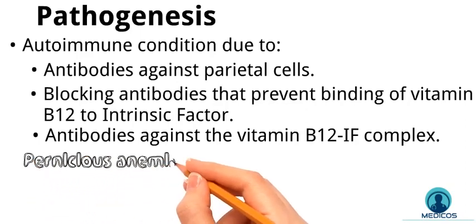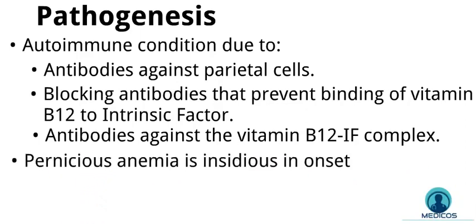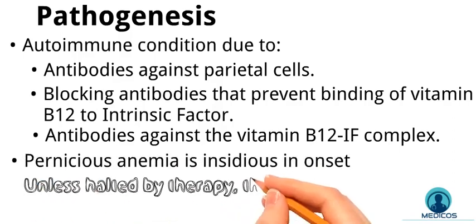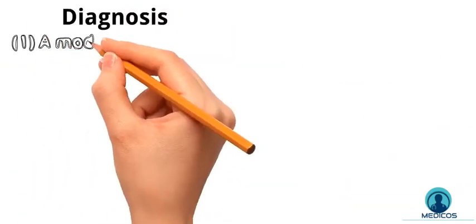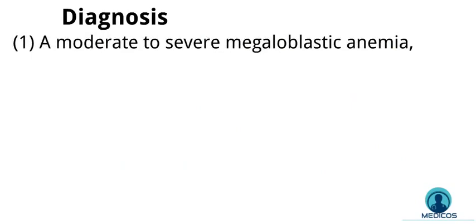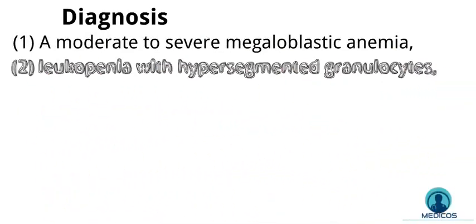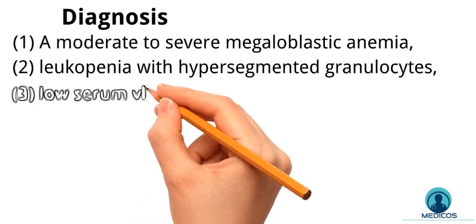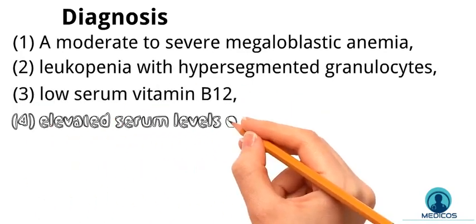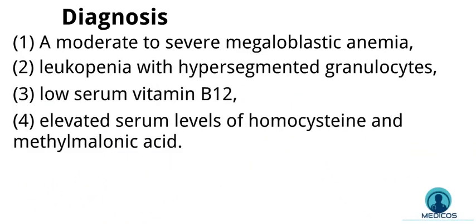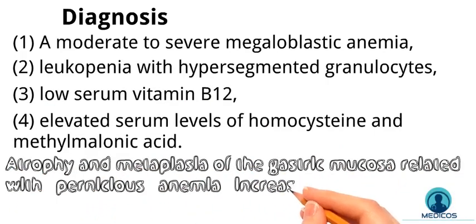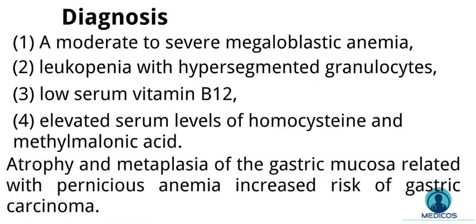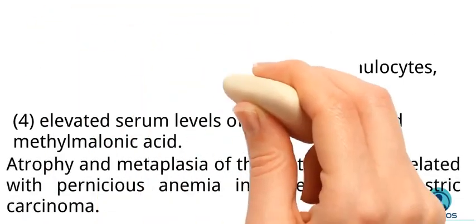Pernicious anemia is insidious in onset, and the anemia is often quite severe by the time it comes to medical attention. Unless halted by therapy, the course is progressive. The diagnosis is based on a moderate to severe megaloblastic anemia, leukopenia with hypersegmented granulocytes, low serum vitamin B12, and elevated serum levels of homocysteine and methylmalonic acid. People with atrophy and metaplasia of the gastric mucosa associated with pernicious anemia have an increased risk of gastric carcinoma.